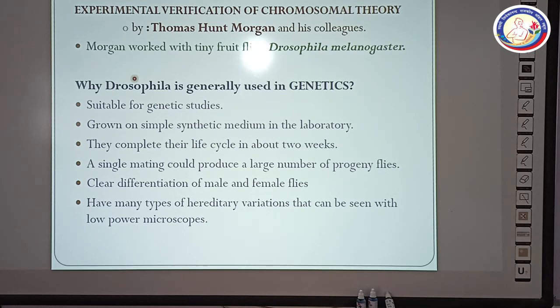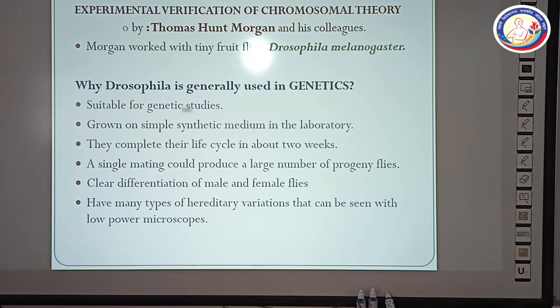Experimental verification of chromosomal theory. It was completed by Thomas Hunt Morgan and his colleagues. Morgan worked with tiny fruit flies known as Drosophila melanogaster. Why is Drosophila generally used in genetics? This is an important question. Why do we use Drosophila in genetics?